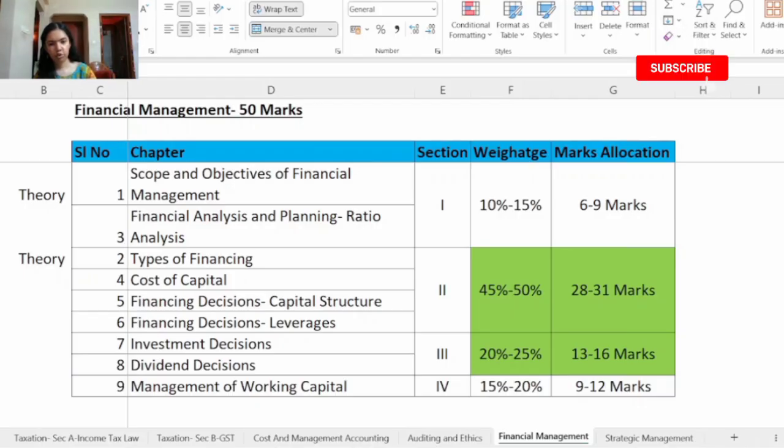The second error noticed was leaving the easiest question to the end. In the end, if there is no time remaining, you might not be able to answer this easy question. So try to get as many marks as possible by attempting the easier questions first, which are more straightforward. And the next error noticed was spending too much time on a single question. So if you do not know the answer, don't spend much time on that question. Leave some space for that and come back to it and write it later on.